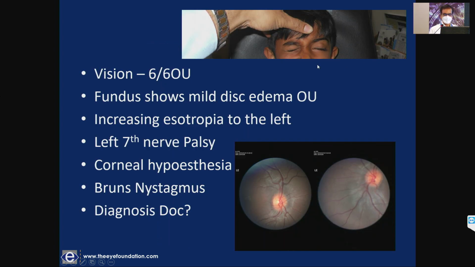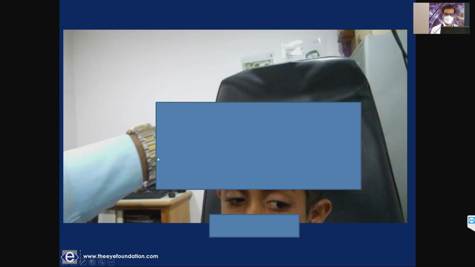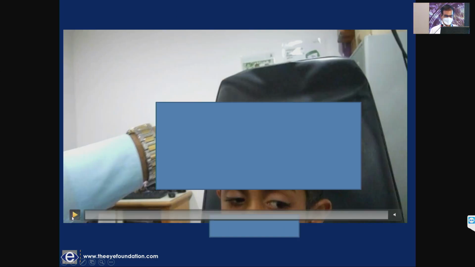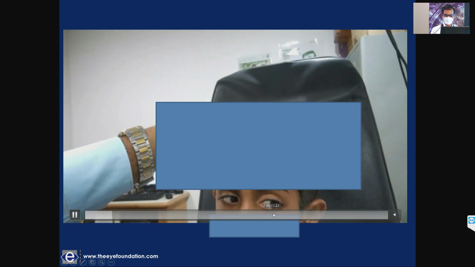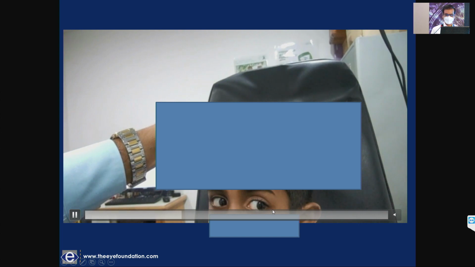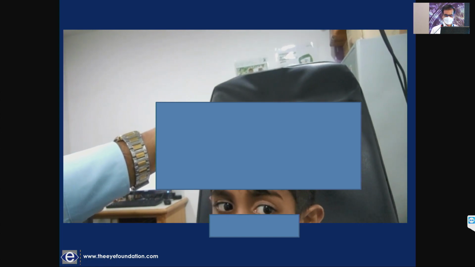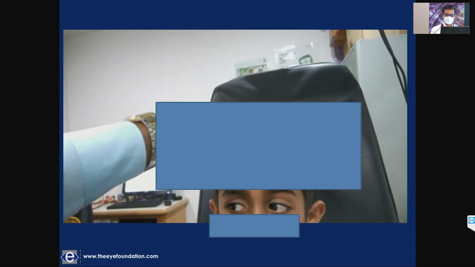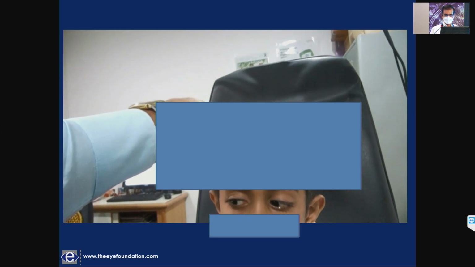So this patient presented with a history of double vision and headache. You see the disc edema here, you notice the lagophthalmos here, and the patient had corneal hypoesthesia also. What I wanted to show here was a Bruns nystagmus, very, very typical. On the side of the lesion, the nystagmus is large amplitude and low frequency. When the patient looks away from the side of the lesion, the frequency of nystagmus increases and the amplitude reduces.